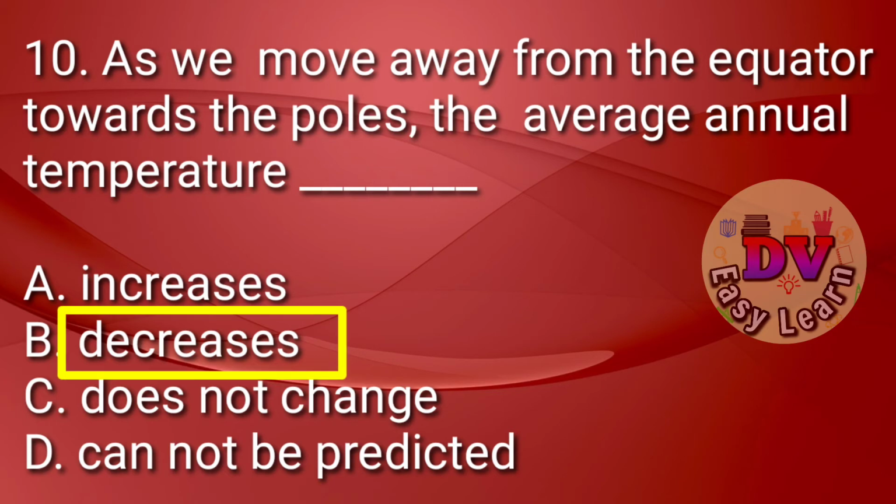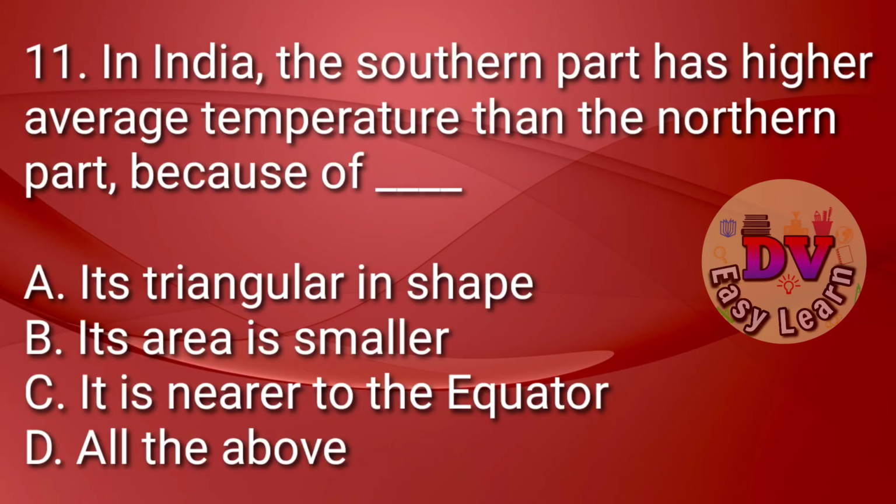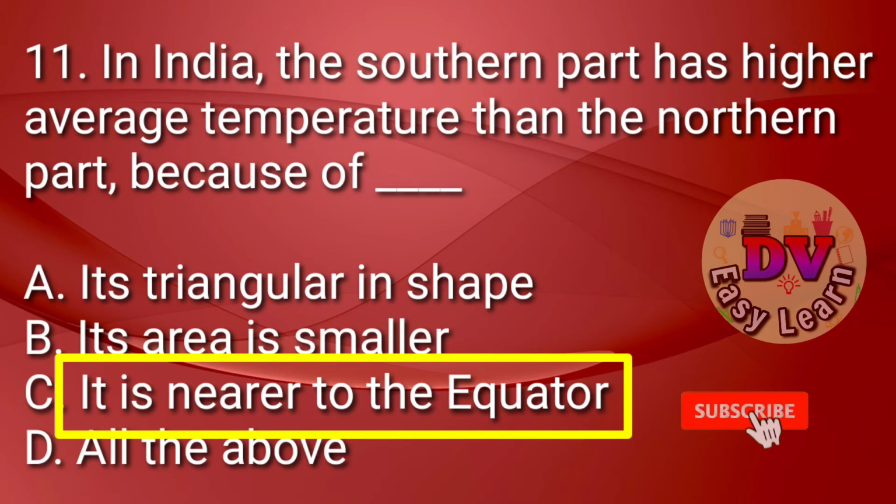Correct answer, decreases. Question number 11. In India, the southern part has higher average temperature than northern part because of. Correct answer, it is nearer to the equator.